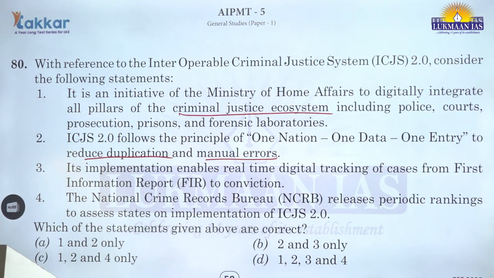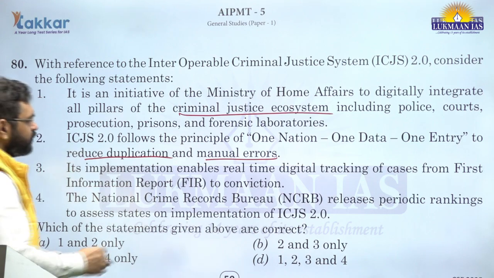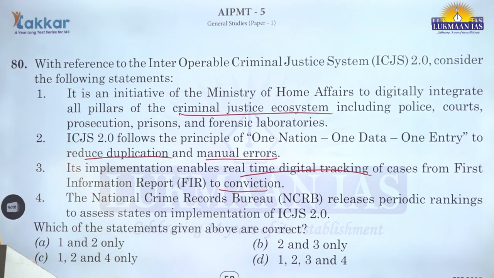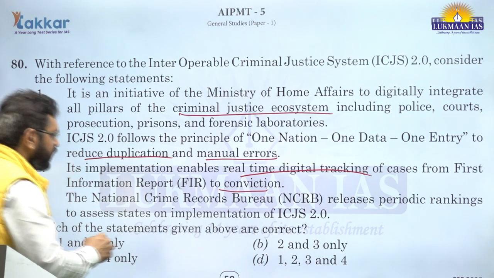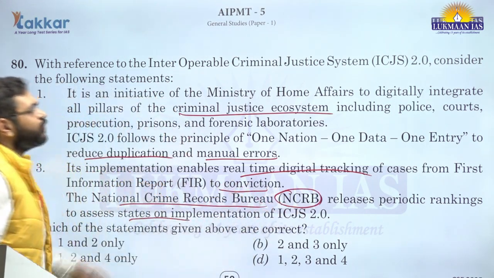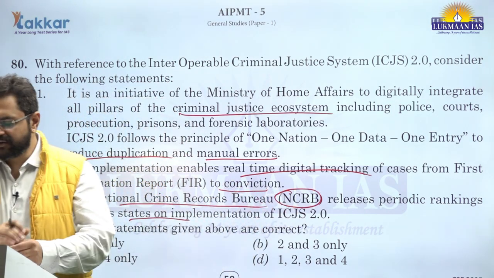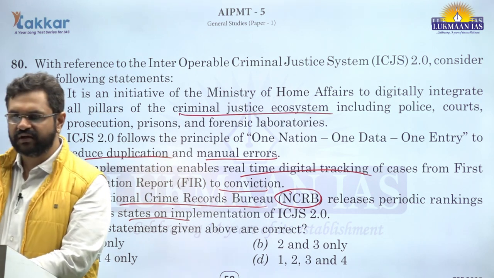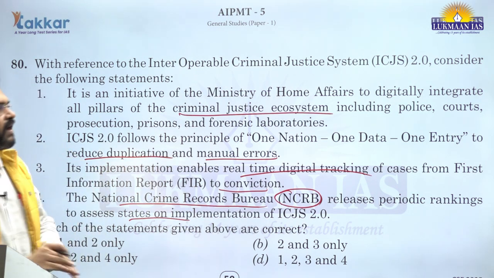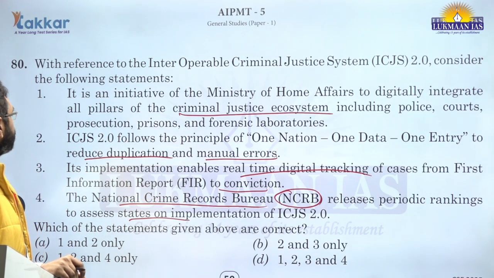Its implementation enables real-time digital tracking of cases from FIR to conviction. The National Crime Records Bureau releases periodic rankings to assess states on implementation of ICJS. So yes, all the basic factual information about the ICJS initiative is given correct in these four statements.